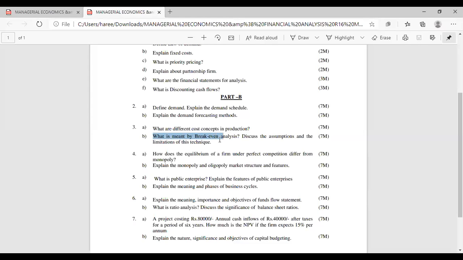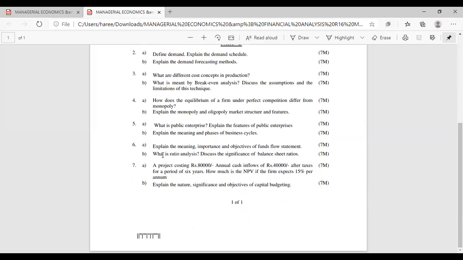What is meant by break-even analysis, and discuss the assumptions and limitations of this technique. How does the equilibrium of a firm under perfect competition differ from monopoly? Explain the monopoly and oligopoly market structures and features. Those three are from the first three units.